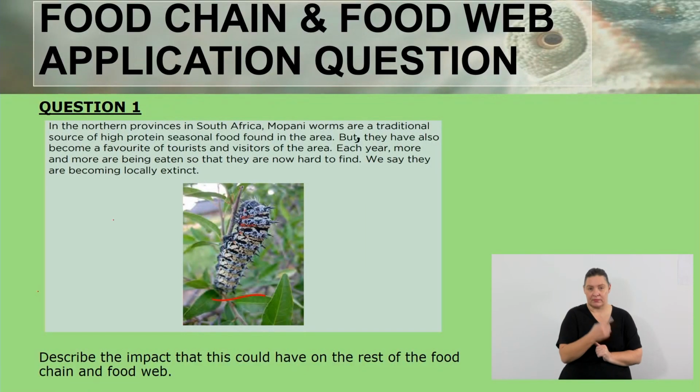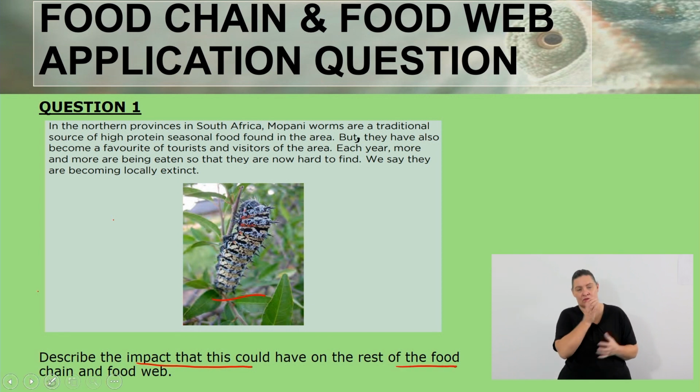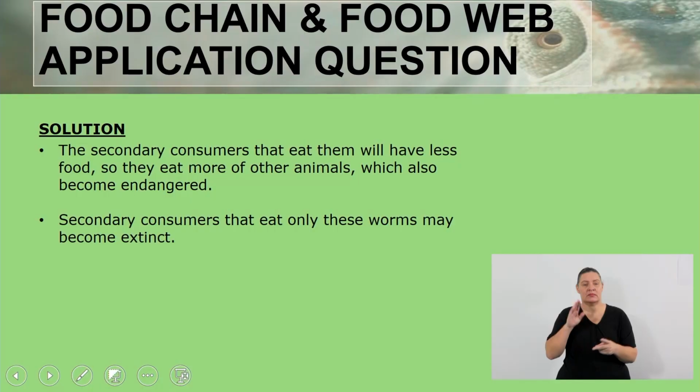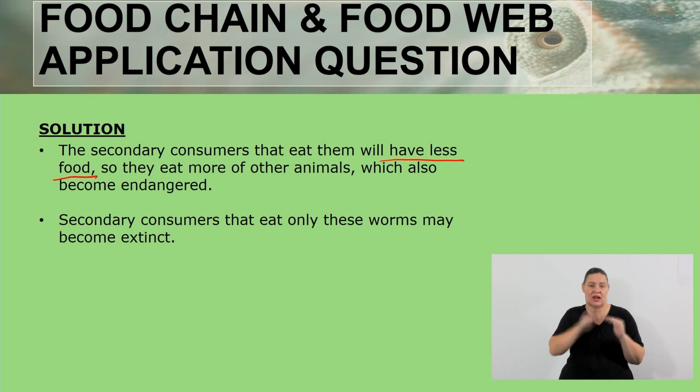Now our question says, describe the impact that this could have on the rest of the food chain and food web. So that is what we are doing. If these worms were to be removed from the food chain and the food web, what impact would that have? Now, the secondary consumers that eat them will have less food. So they eat more of other animals which will also become endangered.